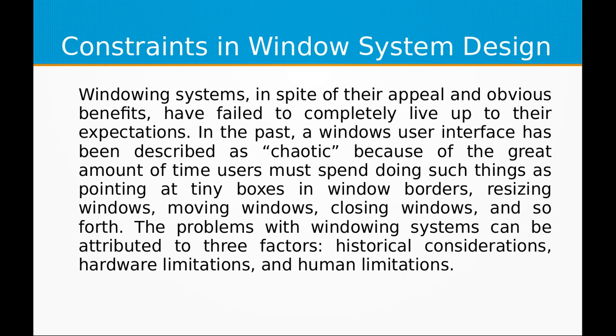Let's discuss. Windowing systems, in spite of their appeal and obvious benefits, have failed to completely live up to their expectations. In the past, windows user interface has been described as chaotic because of the great amount of time users must spend doing such things as pointing at tiny boxes in window borders, resizing windows, moving windows, closing windows, and so forth. The problems with windowing systems can be attributed to three factors: historical consideration, hardware limitations, and human limitations.